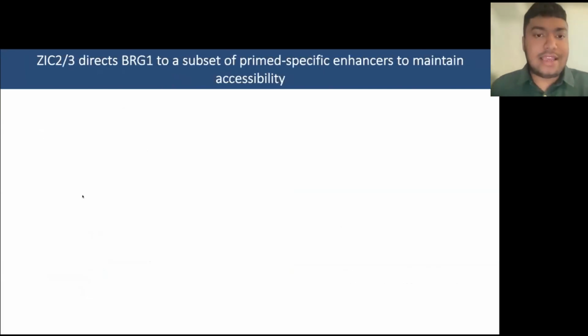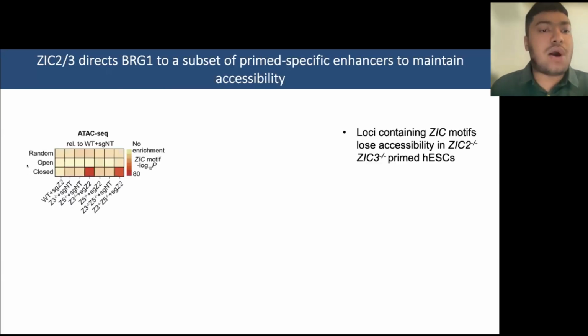Next, we wanted to look at, again, what really got this process started, which is the accessibility of primed pluripotency loci, and to what extent ZIGs play a role in maintaining accessibility over these loci. So for this, we conducted ATAC-seq across all our mutant cell lines. And again, consistent with ZIG2 and ZIG3 having overlapping roles, we only see loss in accessibility over ZIG motif containing primed ATAC peaks in the ZIG2-3 double knockouts, but not in the single knockouts.